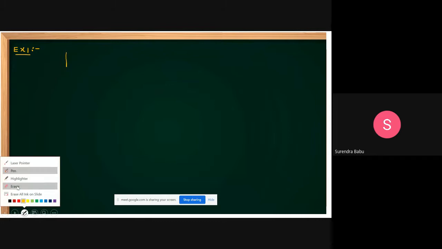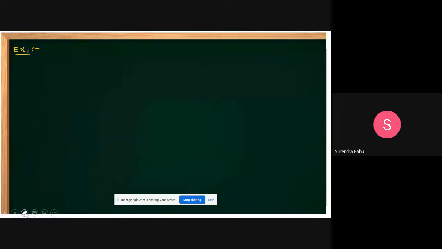Example 1. This is a given circuit. All these are previous competitive exam questions only, whatever I have solved. Some questions are GATE questions, some questions are ESE questions.